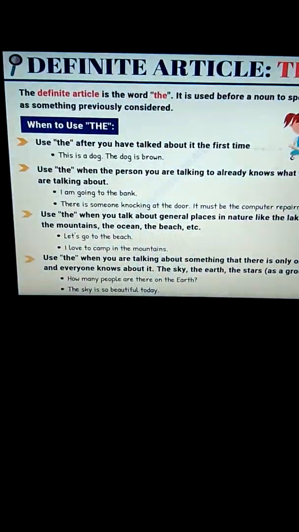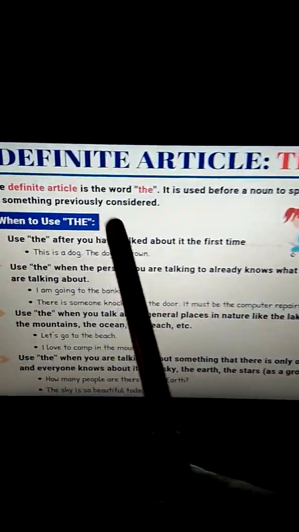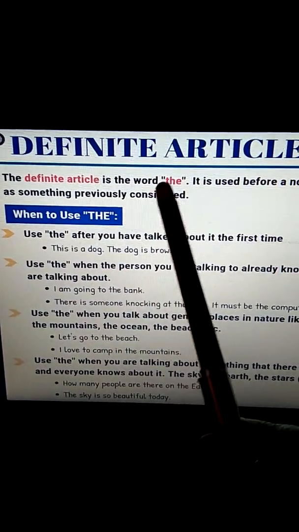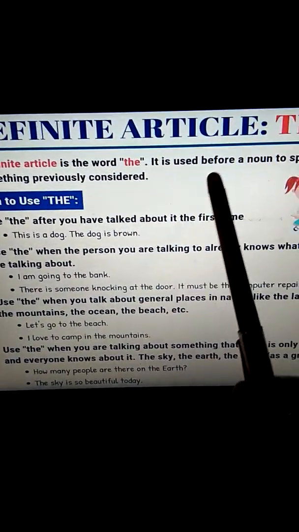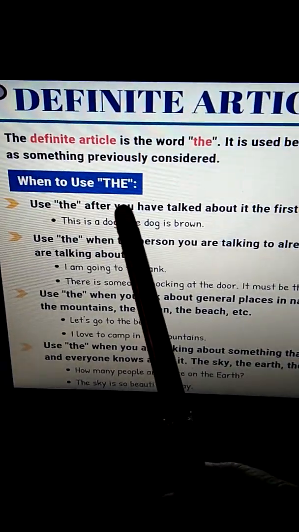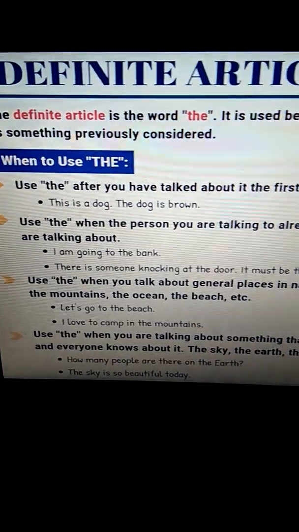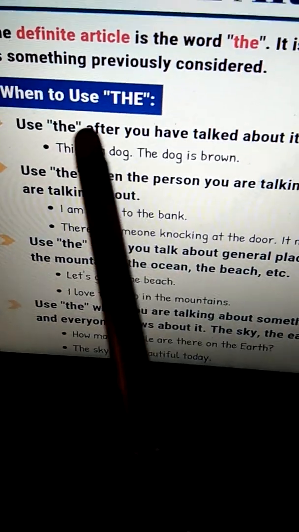Now we come to the. The is the definite article. The definite article is the word the. It is used before a noun to specify it as something previously considered. This is only one rule. Let us come to the different rules of the. When to use the.